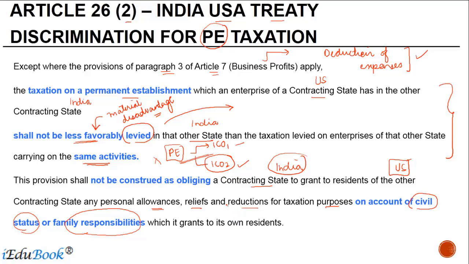So if, let's say, for example, India were to give a benefit that, because of the fact that you have a child who is going to school for education, we'll give you a deduction for that, right? It's not necessary that they have to give that deduction to a US resident also who's placed under similar circumstances. They may give it, it's a different matter, but if you are giving them on the basis of civil status or family responsibilities, those benefits need not necessarily be given to the person who's a resident of the other contracting state.